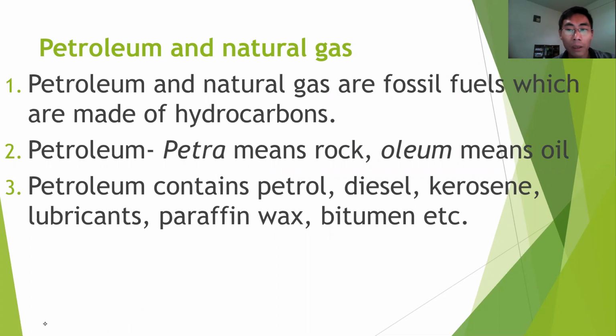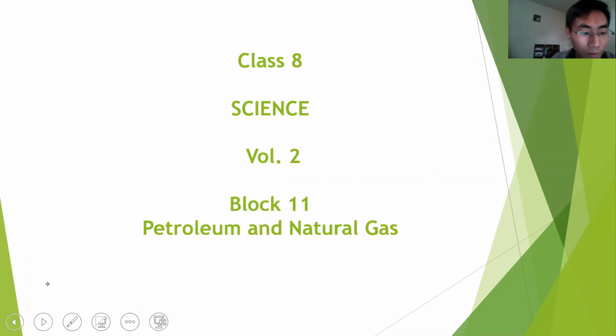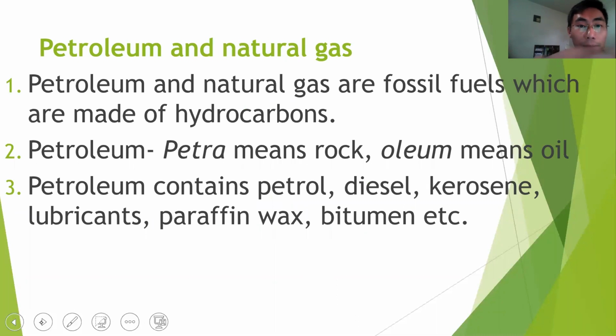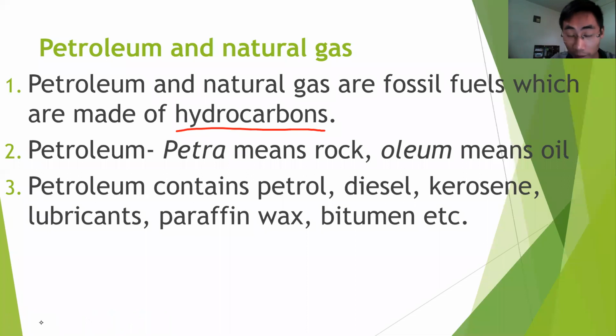Okay. Now, hydrocarbons are substances that are made of only hydrogen and carbon. For example, you have methane gas, CH4. Okay, so methane gas is made only of carbon and hydrogen. So this is an example of hydrocarbons.